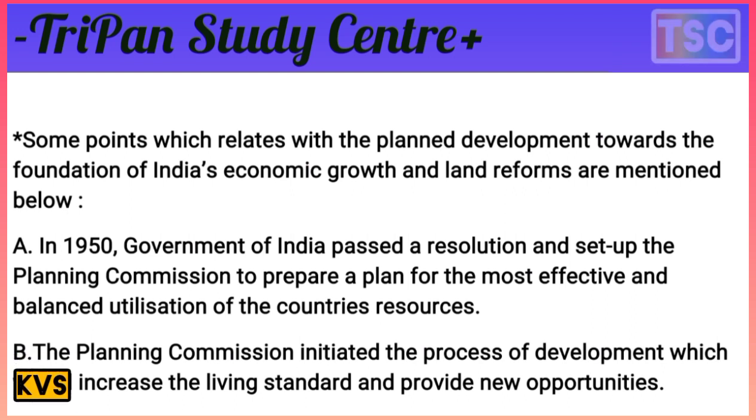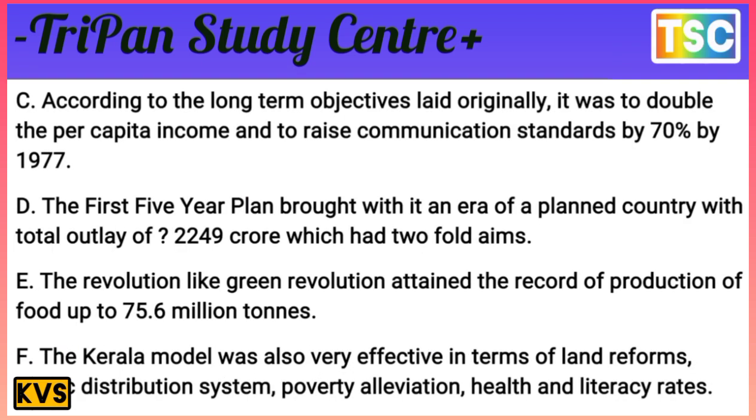The Planning Commission initiated a process of development which would increase the living standard and provide new opportunities. According to the long-term objective, it was originally to double the per capita income and raise the consumption standard by 70% by the year 1977.